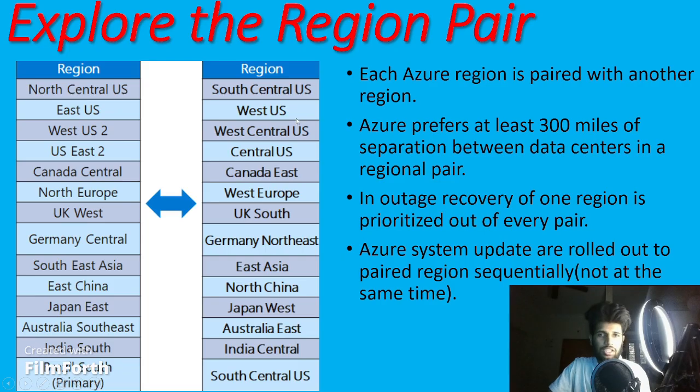So there is a region pair. Any update has to be done. If Microsoft thinks that any failures have happened, then they start the update. They won't do the update for both regions at once. They will start the update from the north central US, and after completing the north central US updates, it comes to the south central US, and here they will start the updates. Why? Because the customer has to get the data. So the updates have to finish here first, and after that in the south central US the updates will start and it will be up and running. So this is about the region pair.